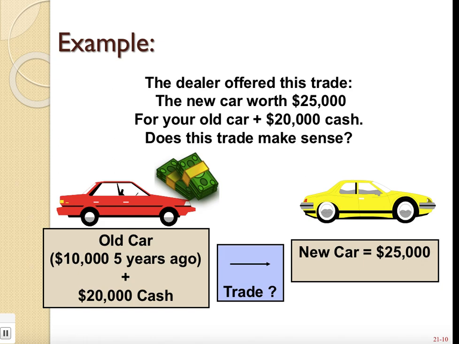In this case, it says the dealer offered this trade: the new car that's worth $25,000, this yellow one right here, for the old car, which I spent $10,000 on 5 years ago, plus $20,000 cash. Now the question is, does this trade make sense? Think about that for a moment.